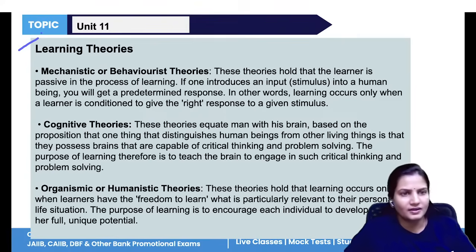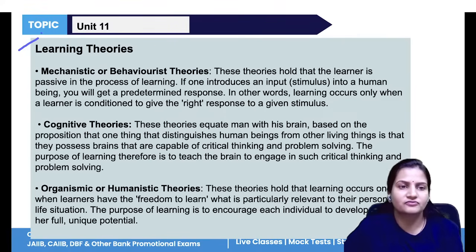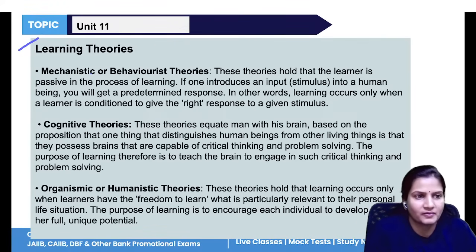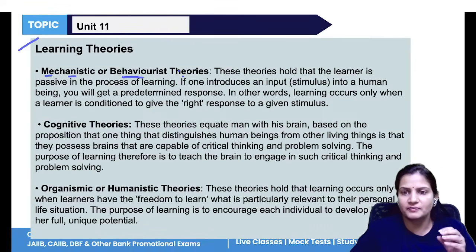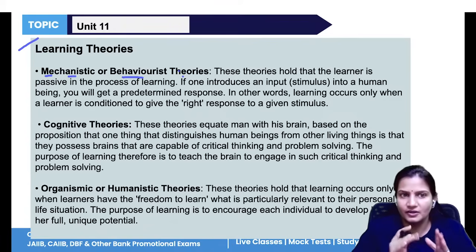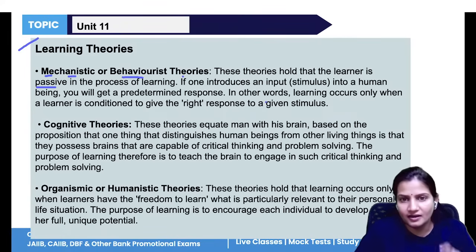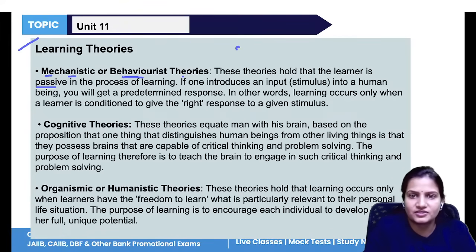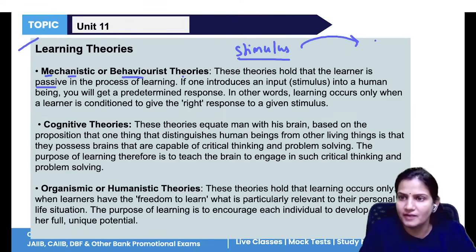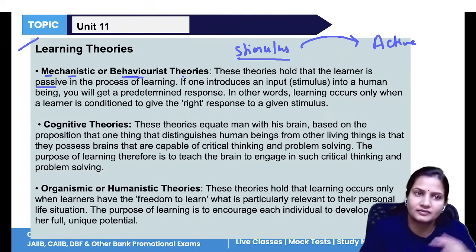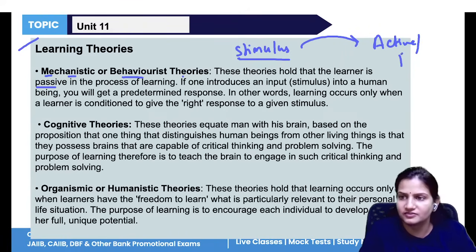Now, next we have some of the learning theories. The first theory is the mechanistic or behaviorist theory. What does this theory say? That learners are passive in the process. To make the learner active, you have to provide a stimulus. After providing the stimulus, only then will your learner become active, and when the learner becomes active, the learner will respond.